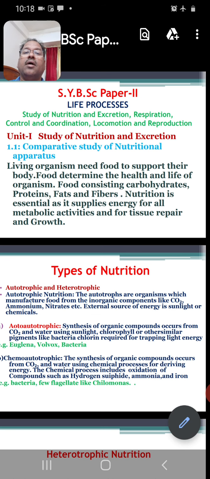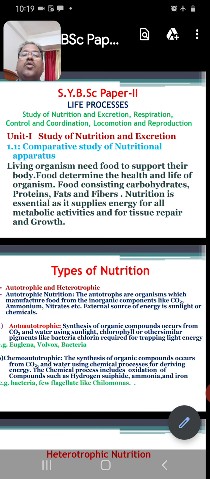Today, I'm going to start with SYBSc Zoology, paper second. This paper includes life processes. These life processes are included in 3 units in this paper: study of nutrition and excretion, respiration, control and coordination, locomotion and reproduction.